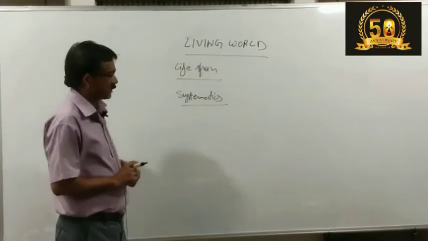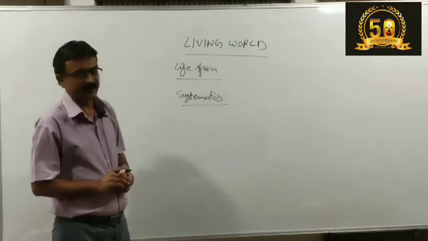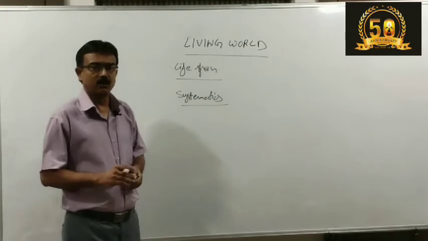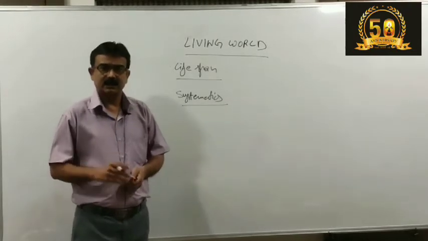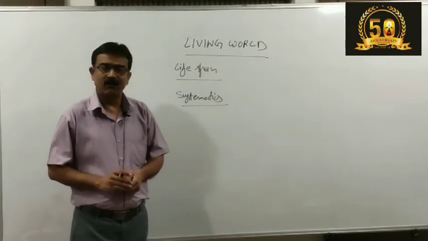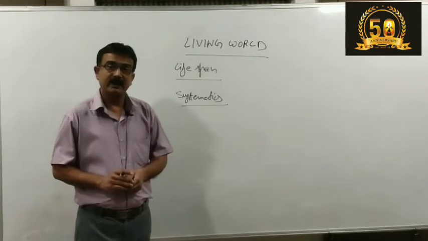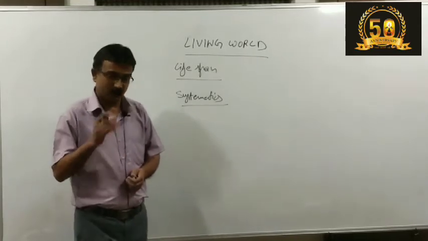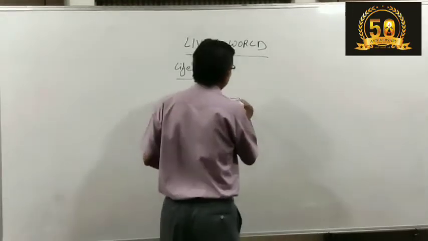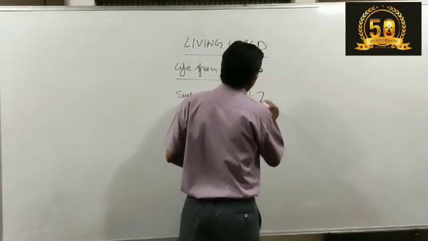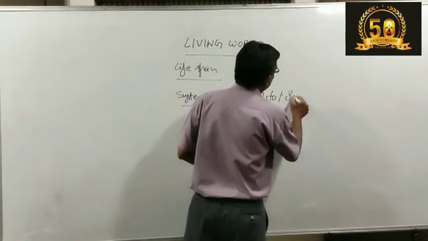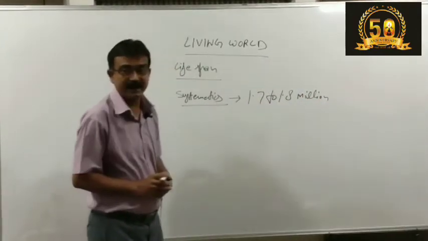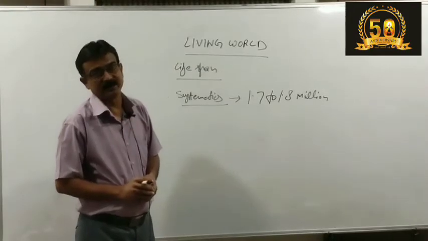Now I am proceeding to the next topic of the chapter. It is systematics. What does systematics mean? Earlier we discussed the characteristic features of all living organisms, and when we look at our surroundings, we know that approximately 1.7 to 1.8 million organisms are known to science.